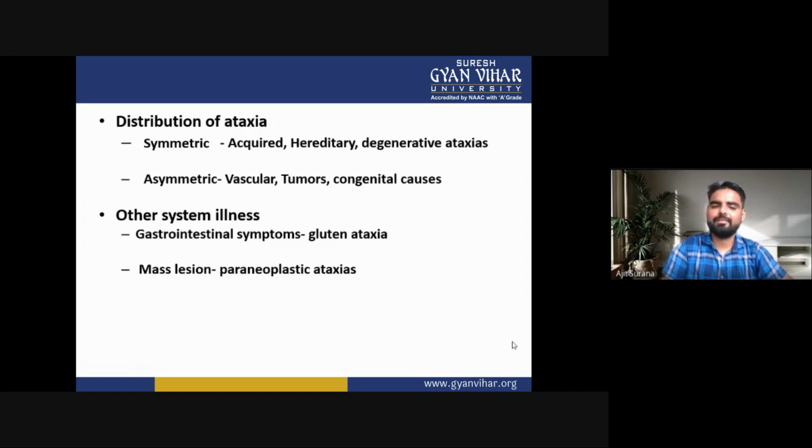Now the other system illness. In other system illness, there are gastrointestinal symptoms. In the gastrointestinal system, there are gluten ataxia or mass. The second one is the mass lesion. Mass lesions are the paraneoplastic ataxia. So these are the other system illness: gastrointestinal symptoms, gluten ataxia, and mass lesions.